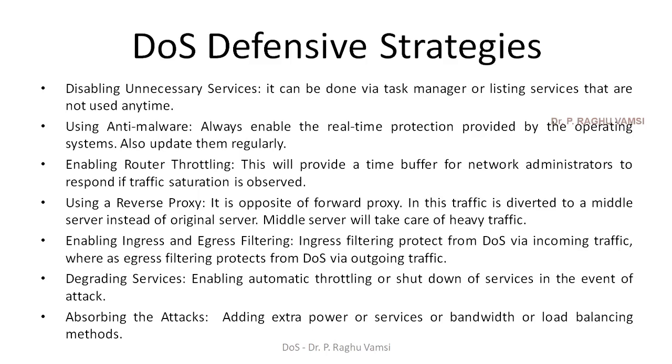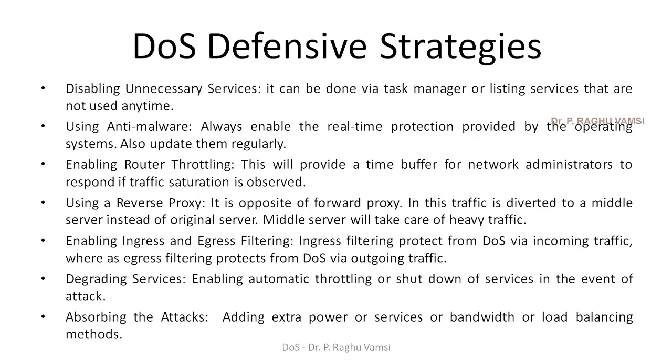Because, for example, if a computer becomes the victim computer, that is, if a computer becomes a compromised computer and it is under the control of the attacker, if the firewall was set with egress filtering, then traffic may not pass out of this particular compromised computer because of the firewall rules set in that compromised system. So ingress filtering protects from denial of service via incoming traffic, whereas egress filtering protects from denial of service